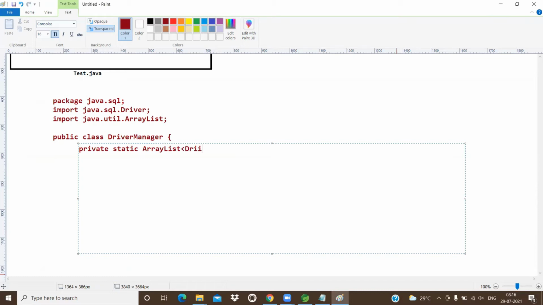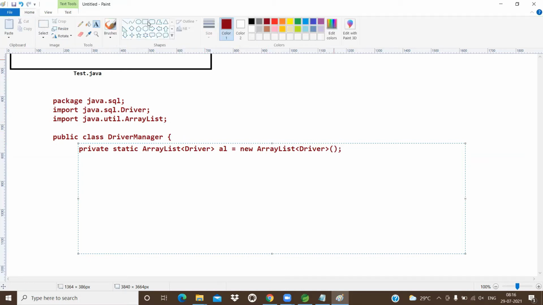But I want to hold only Driver data. Driver is an interface basically, java.sql.Driver. So the interface object is held by the ArrayList, meaning interface implementation classes.